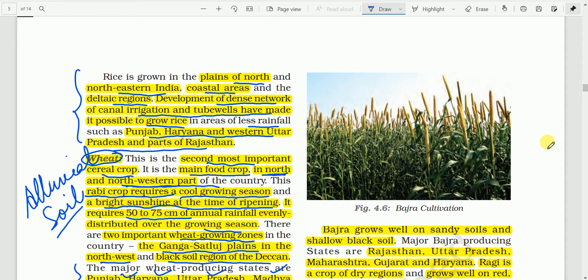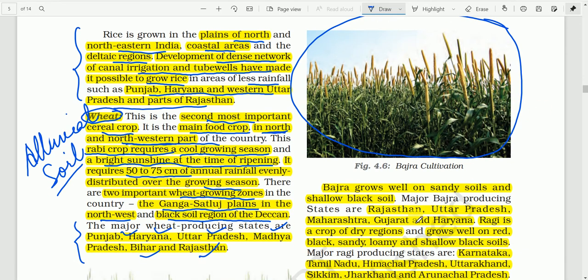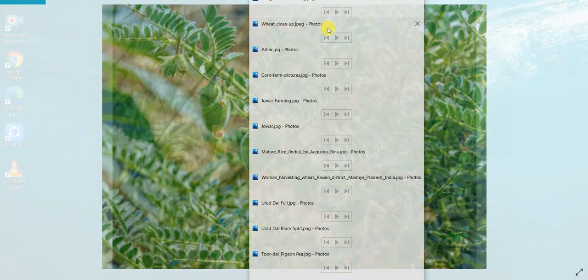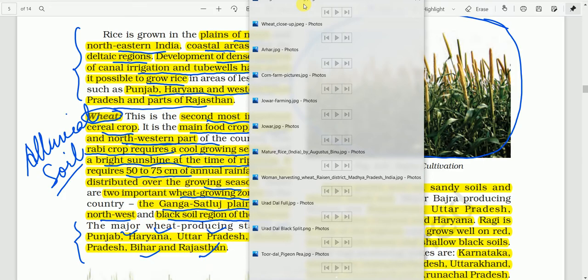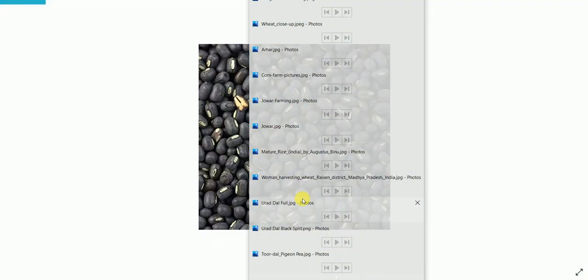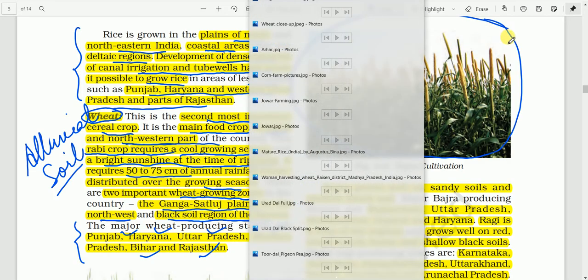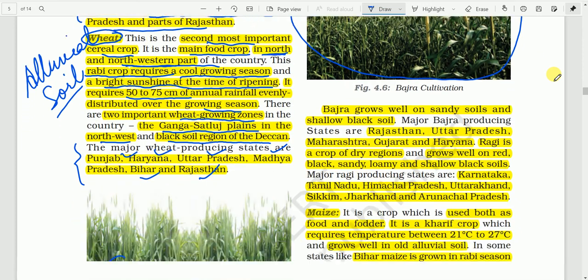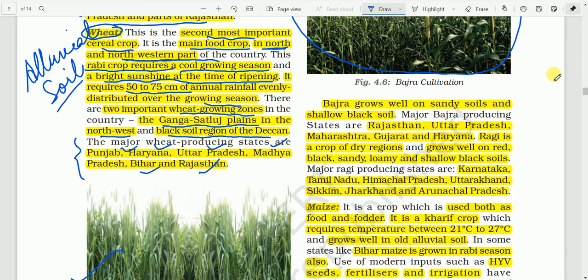This photograph shows bajra cultivation. Here we have some photographs; let us see the photograph after reading the text.